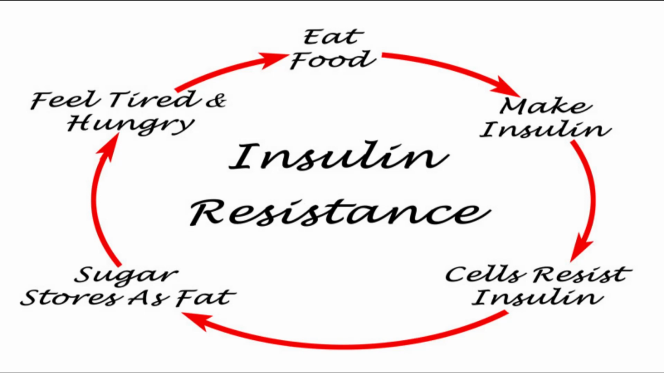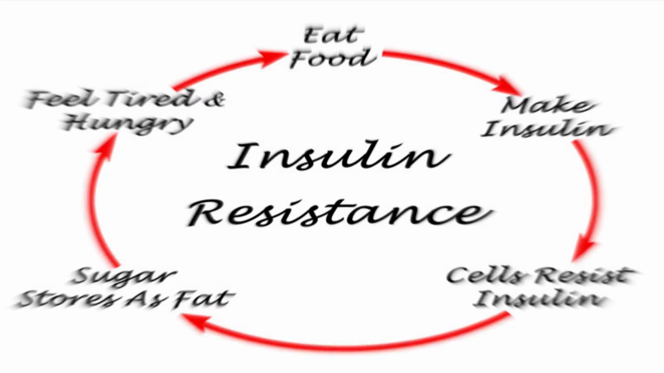If you have prediabetes, the cells in your body don't respond normally to insulin. Your pancreas makes more insulin to try to get cells to respond. Eventually your pancreas can't keep up, and your blood sugar rises, setting the stage for type 2 diabetes down the road.